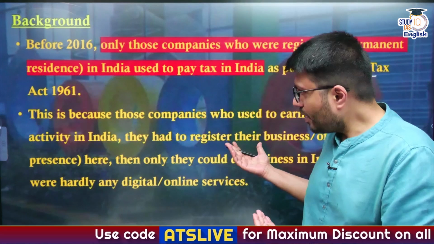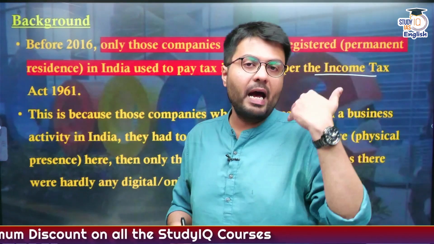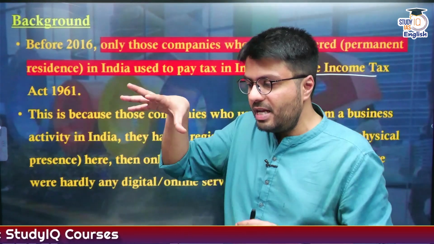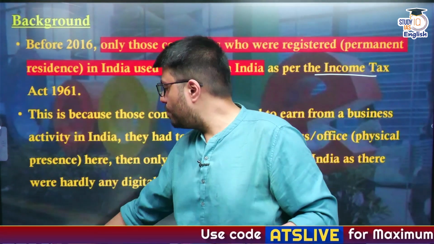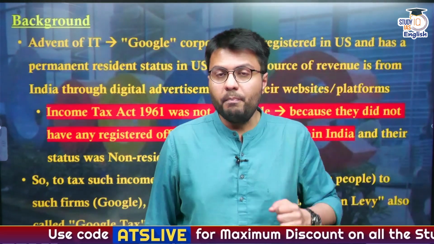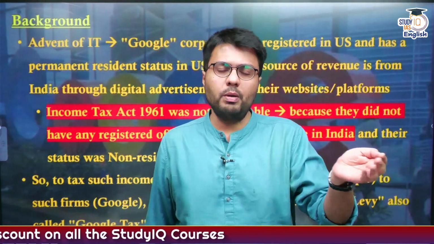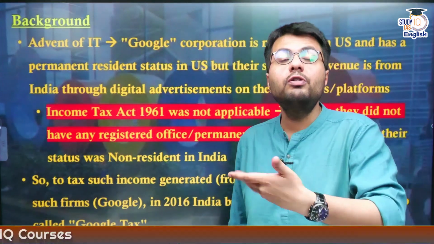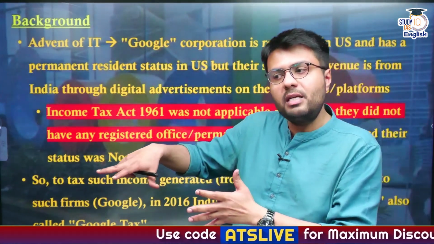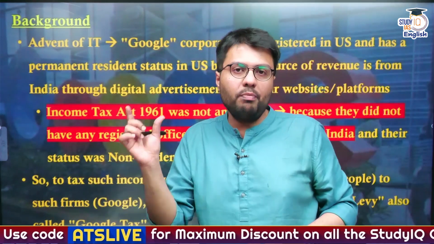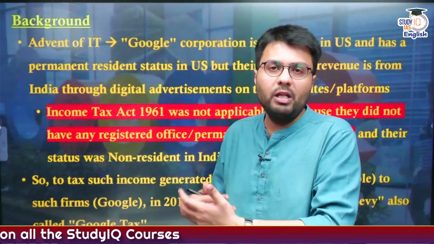And this is because this act wants companies to establish their businesses, and this was before the advent of information technology, when companies needed a physical presence before they were able to sell goods and services. But all of this changed with the onset of IT and particularly the internet, because technically now once you have an e-commerce website, you can sell goods and services to any part of the globe. Similarly, companies like Google, who make the most of their revenue through online advertisement, can sell online advertisement to any company which is based in India directly without having the need to establish a physical presence in India. So this is what the advent of information technology has done to global businesses.